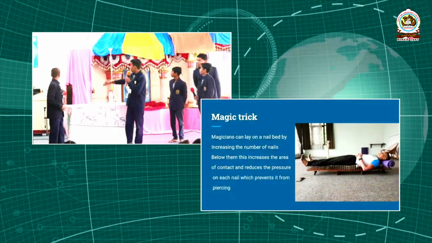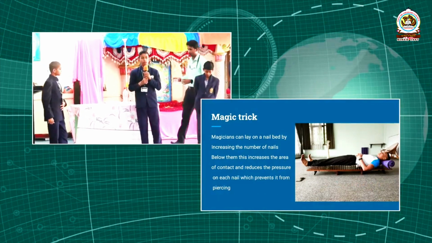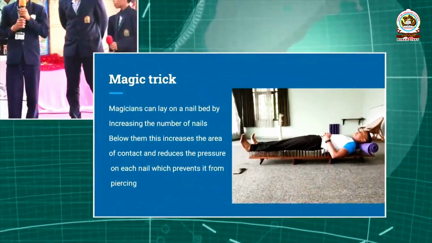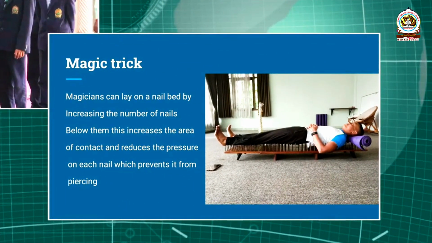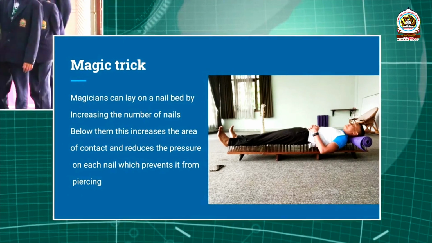A magician slept on an iron nail bed. This happened because the number of iron nails is greater and the area is greater. Hence, the pressure on each nail will be lesser.